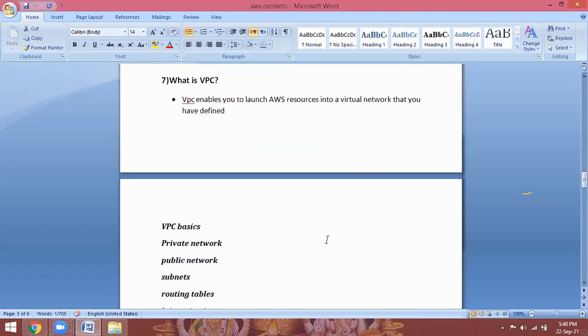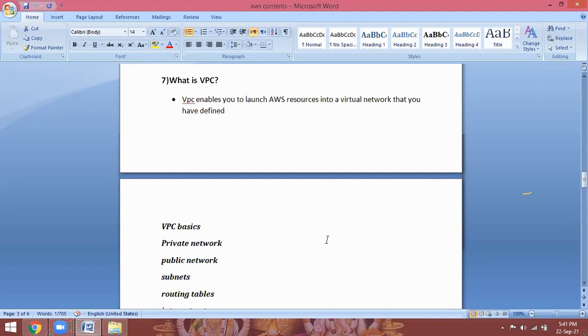Now, what is VPC? Virtual Private Cloud. This is the backbone of AWS. So your organization is launching server infrastructure in the AWS cloud. My organization is also launching my infrastructure in AWS.